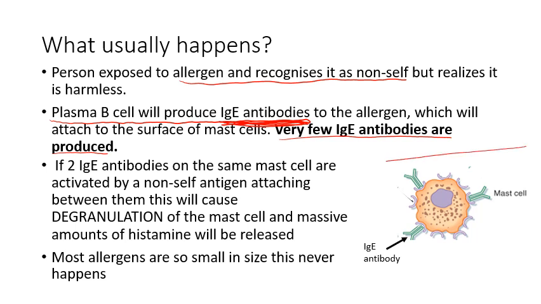So in this diagram here, on the slide here, we have a mast cell here. This is our mast cell. And we can see that on the surface of our mast cell, we've actually got 1, 2, 3 IgE antibodies that have attached themselves. So this has happened as a result of being exposed to this allergen, something that would normally be harmless, but your body is still recognizing as non-self.